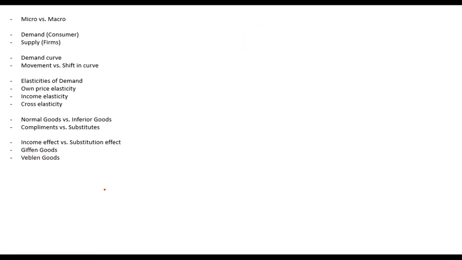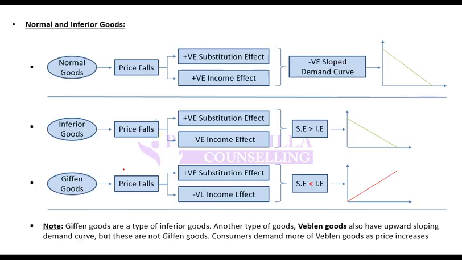Any problem so far? So remember this relationship: for normal goods, if price falls, both are positive effects, substitution and income, so the demand curve is downward sloping. For an inferior good, if price falls, substitution will be positive, income will be negative.